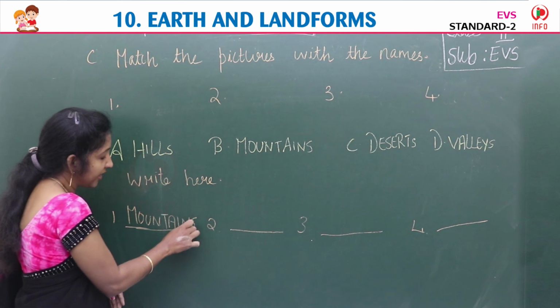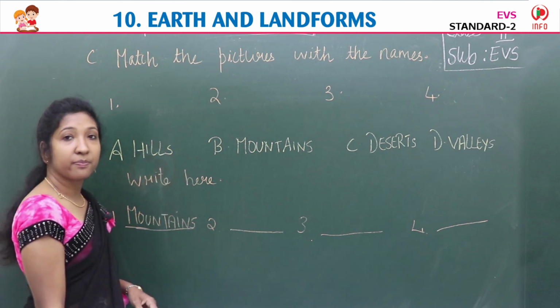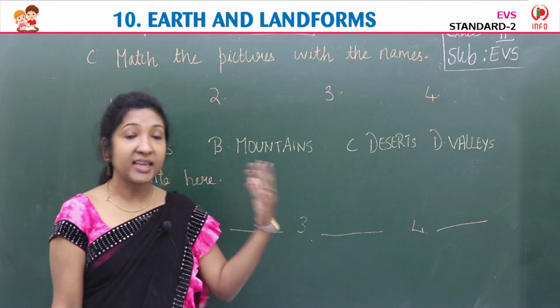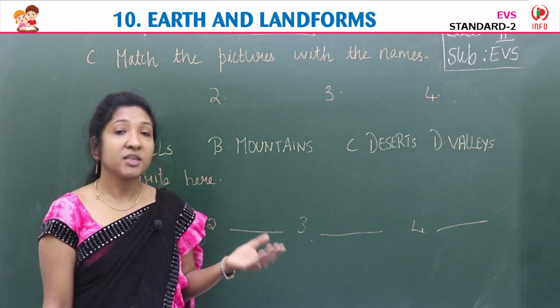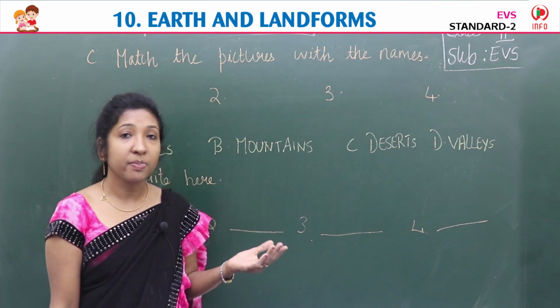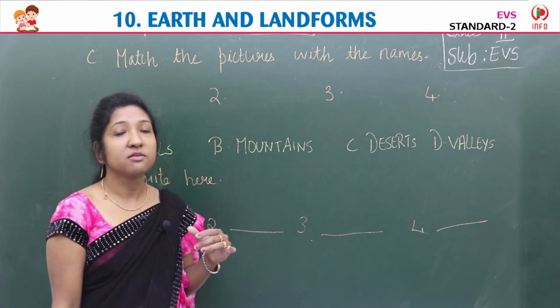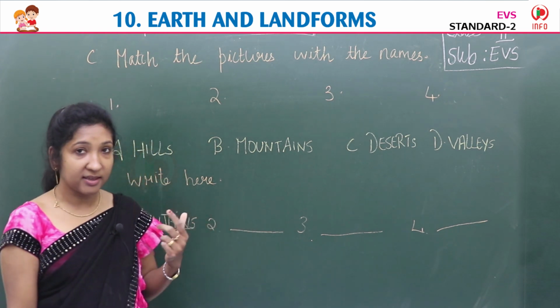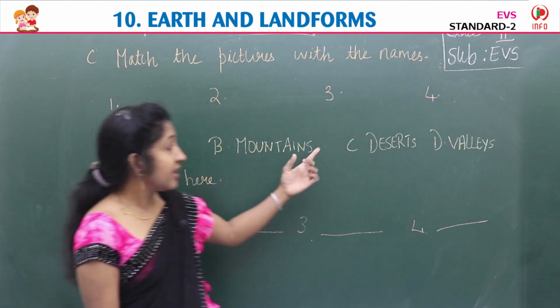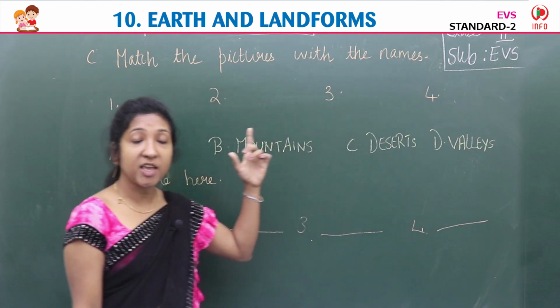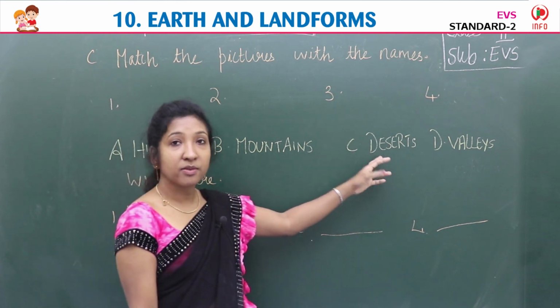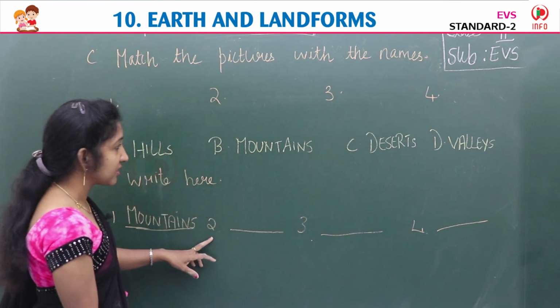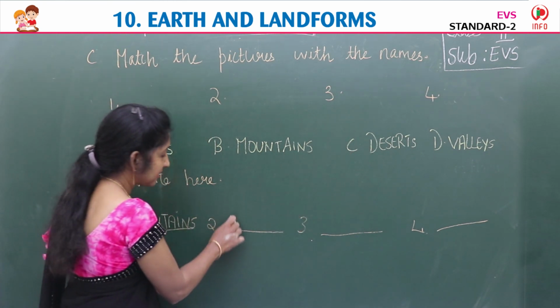M-O-U-N-T-A-I-N-S, mountains. Okay. Now see the second image. In that image, what can you see? A camel is there. So which landform is it? It is a desert. So C, deserts. Second image matches with C, deserts. So you have to write number 2 near deserts.